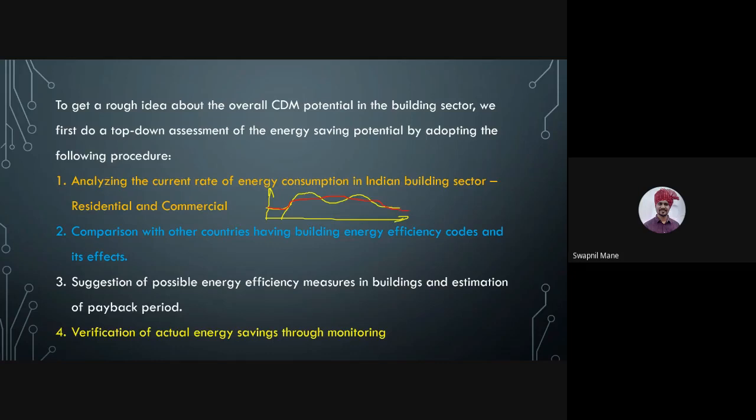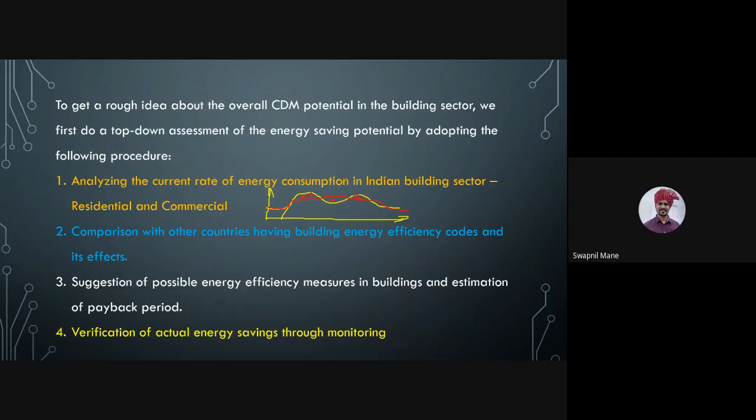So you see, this much amount of saving is possible. This much amount of loss they are having. This much amount of saving is possible. So analyze that saving and loss, whether saving is more or loss is more. This kind of comparison we can do, and this is called benchmarking.